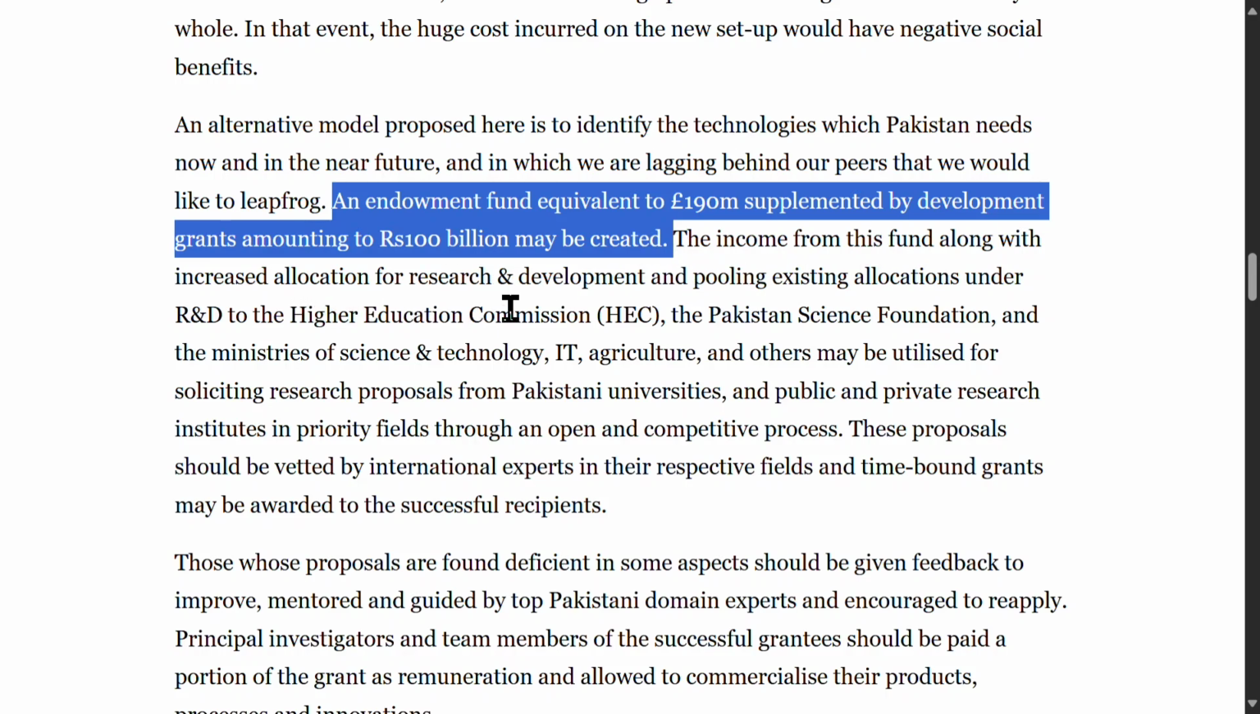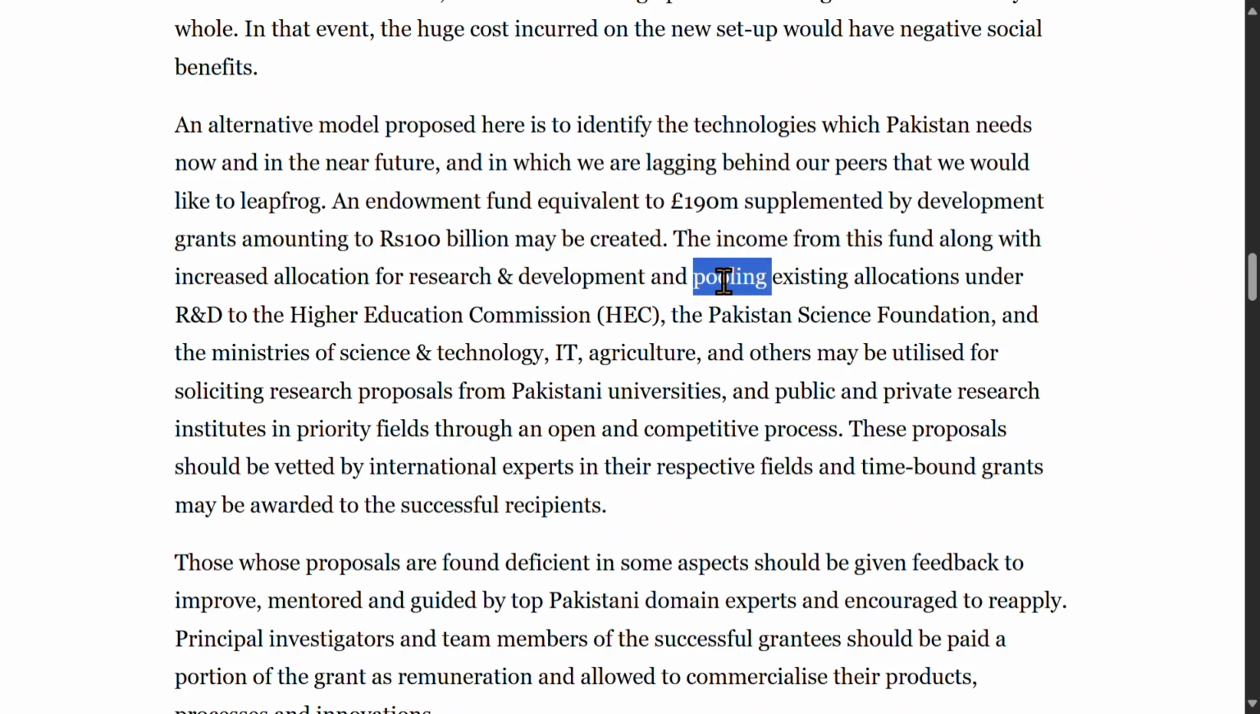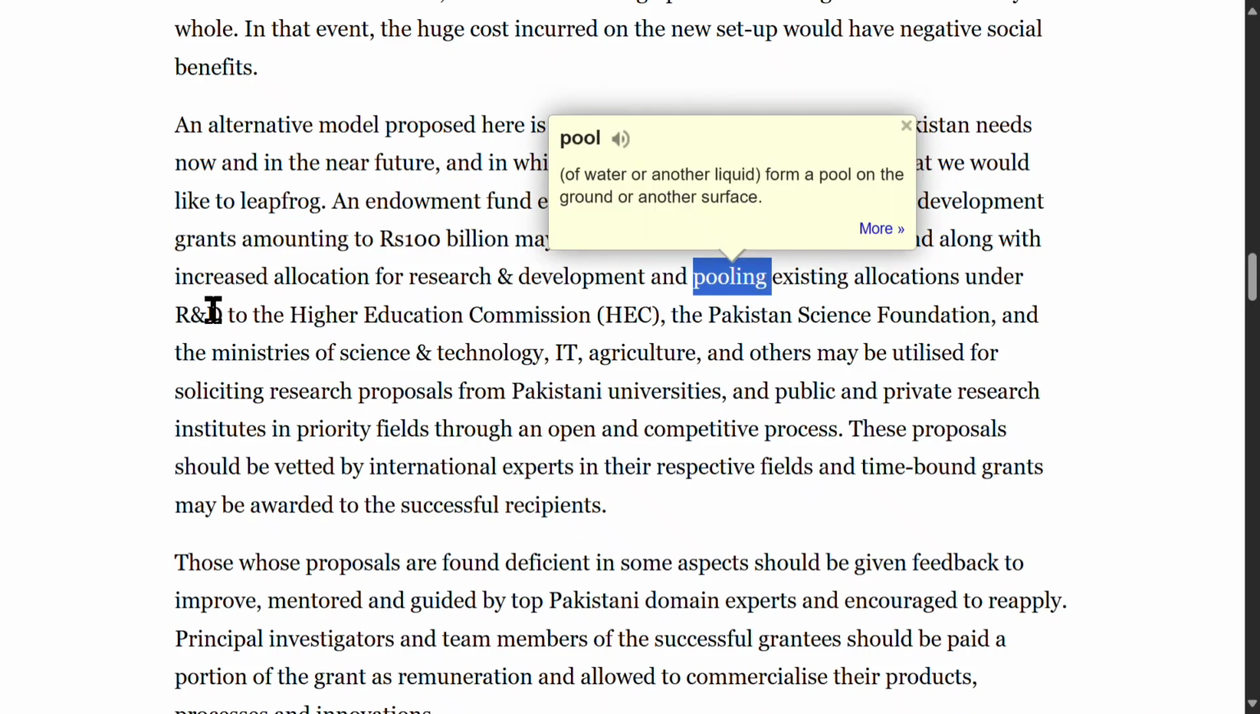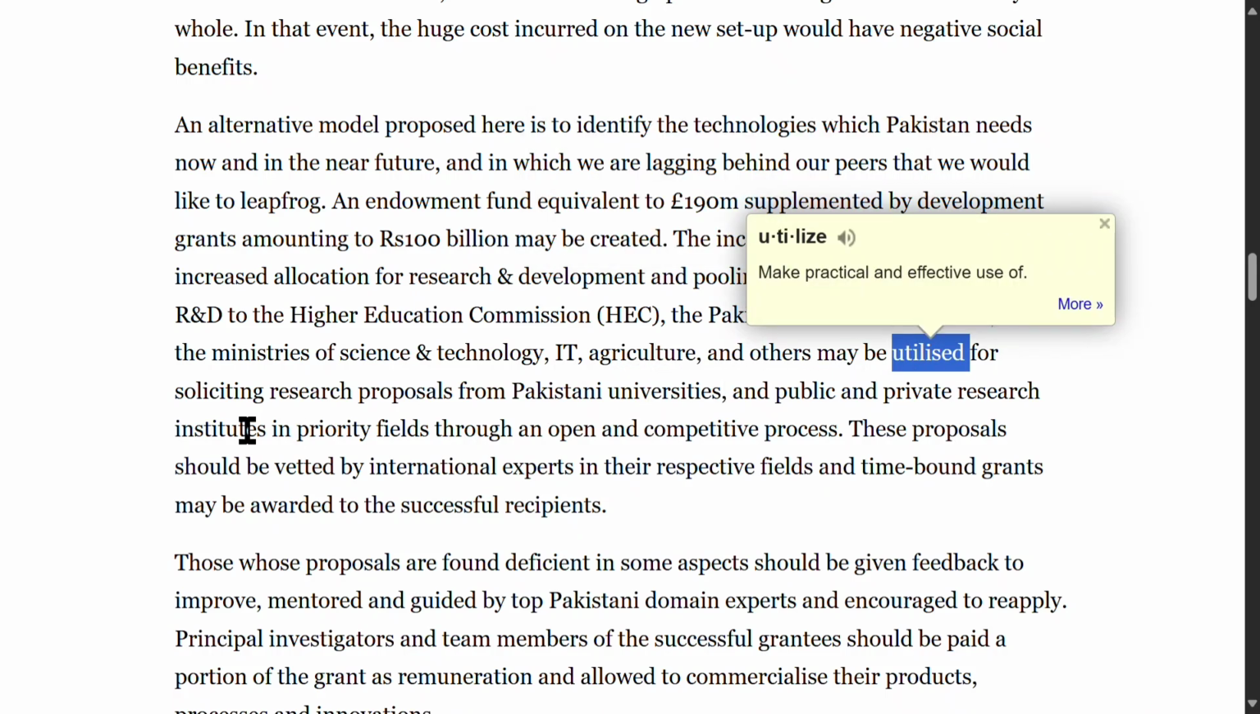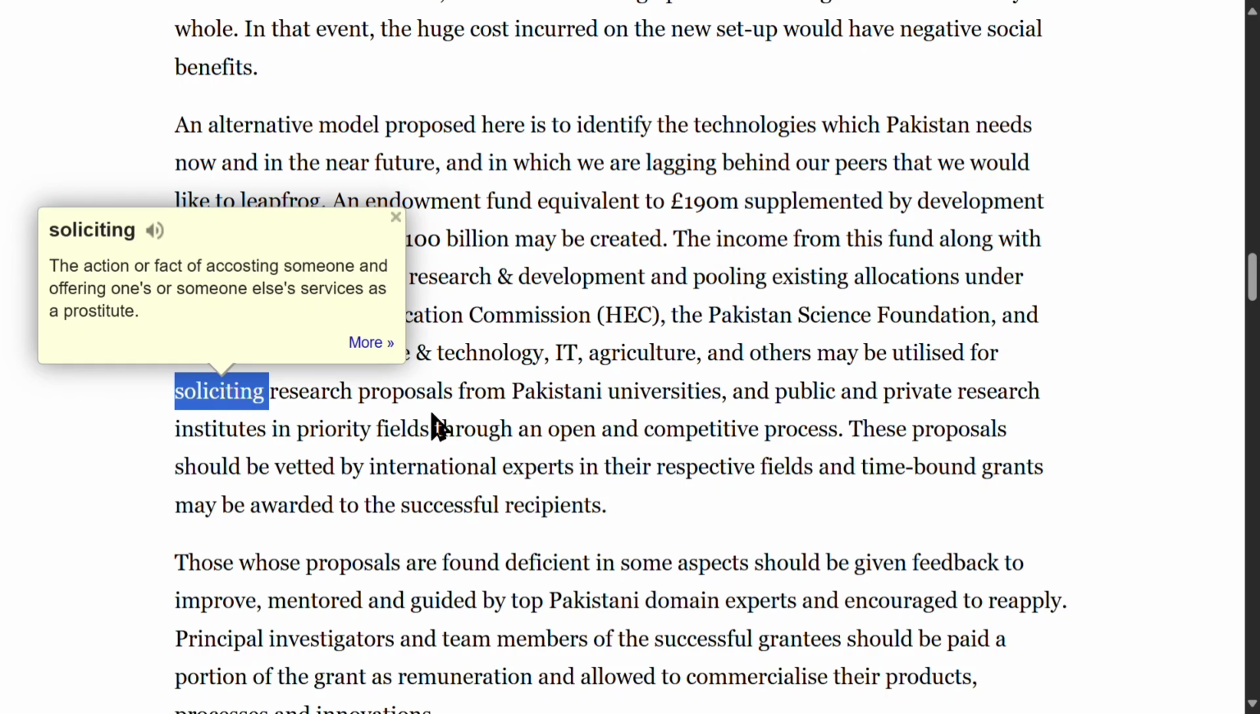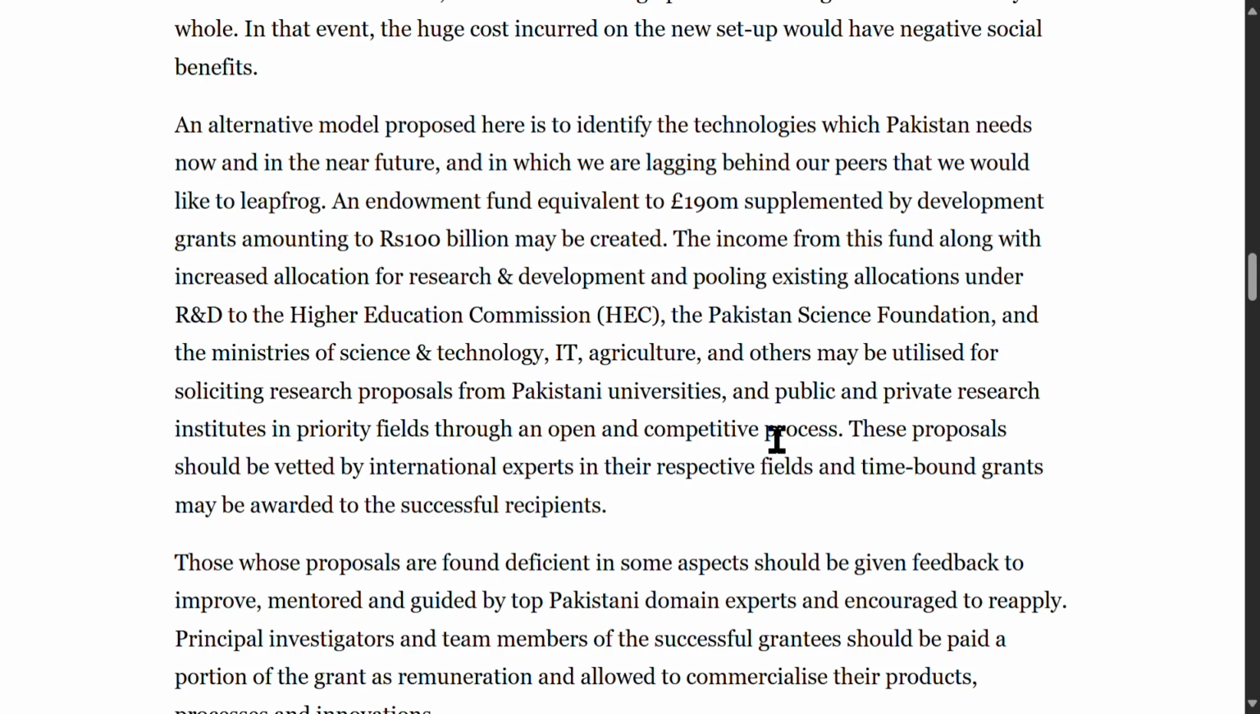The income from this fund, along with increased allocation for research and development and pooling existing allocations under R&D to the Higher Education Commission, HEC, the Pakistan Science Foundation, and the Ministries of Science, Technology, IT, Agriculture, and others, may be utilized for soliciting research proposals from Pakistani universities and public and private research institutes in priority fields through an open and competitive process. Soliciting means seeking or requesting.